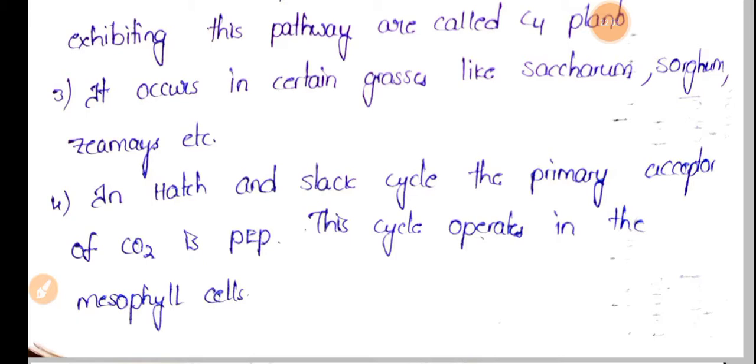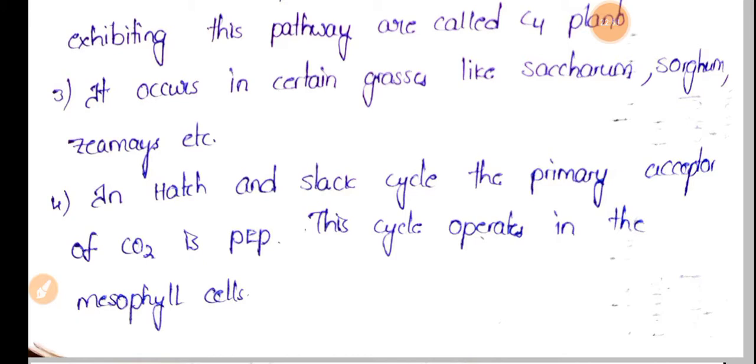C4 plants in which this particular CO2 enters the C4 cycle. Okay, so this was first discovered by scientists Hatch and Slack, and that's why we can also call this the Hatch and Slack cycle. So here the primary acceptor of carbon dioxide is phosphoenol pyruvate.